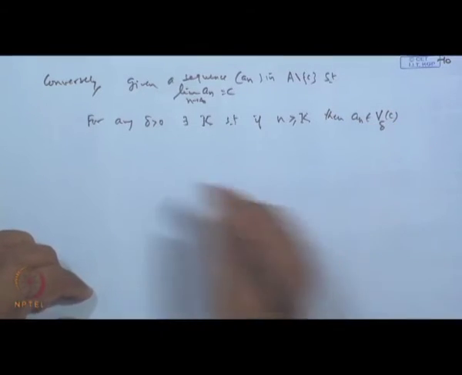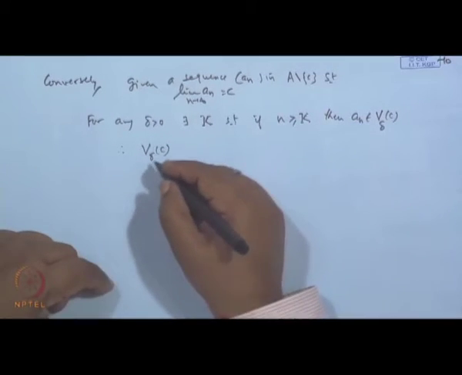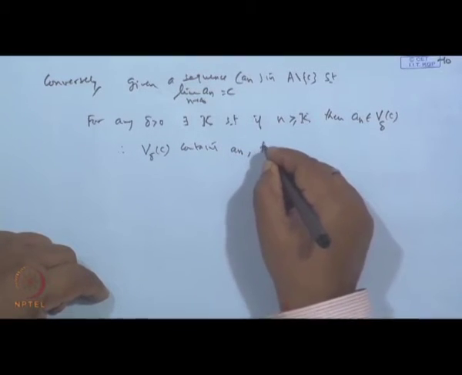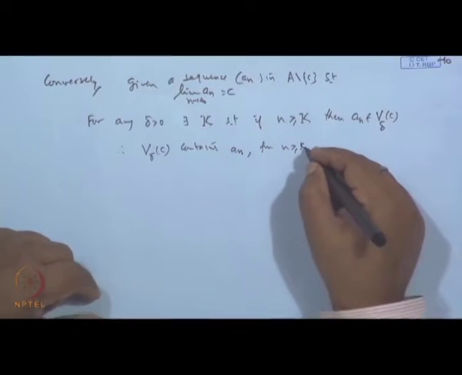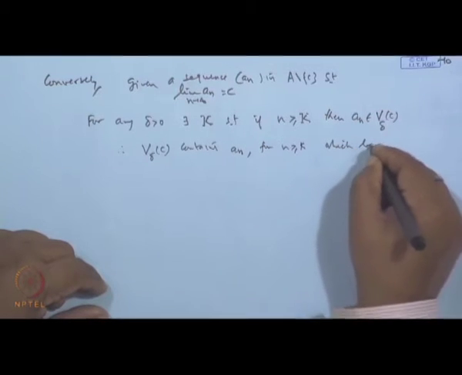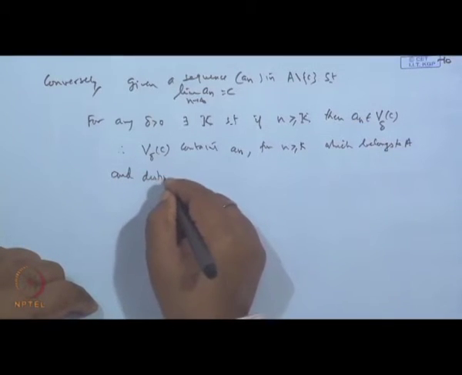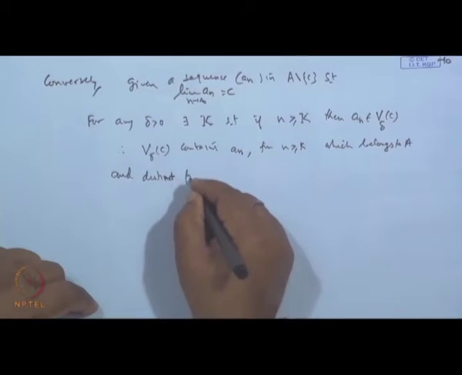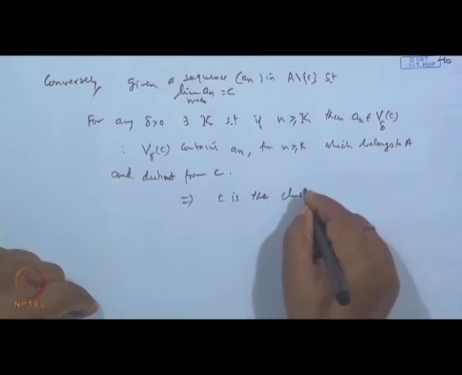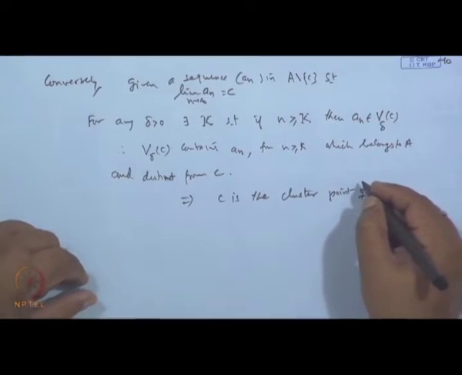Therefore, the delta neighborhood V_delta(C) of C contains the points a_n for all n greater than k, which belong to A and are distinct from C. So this implies that C is the cluster point of A, is it not?